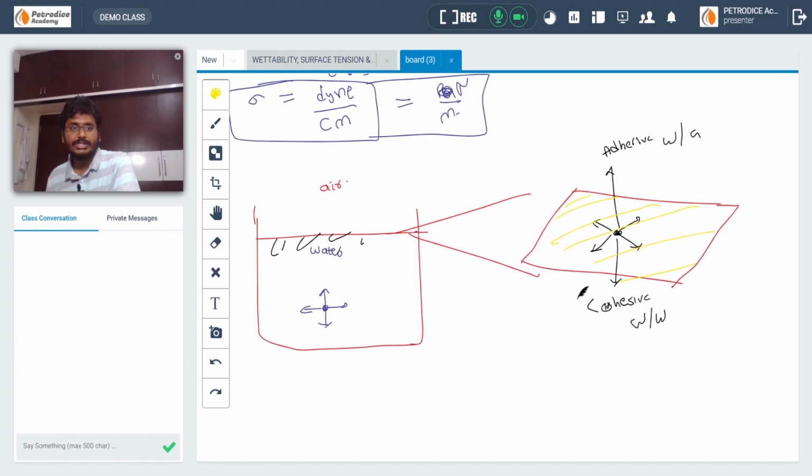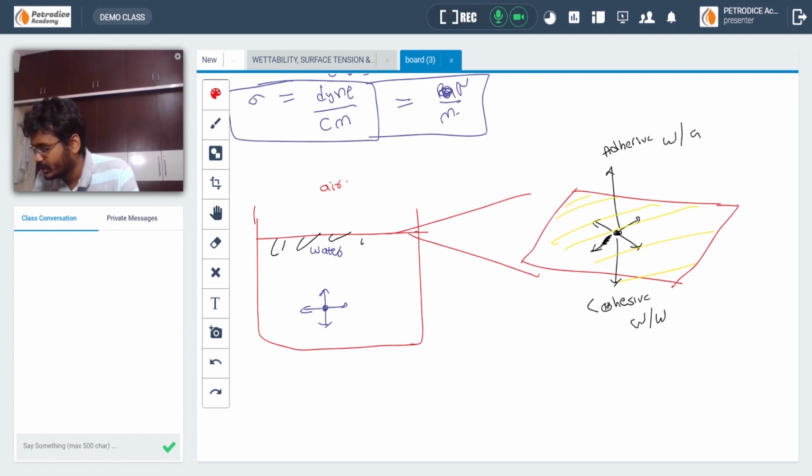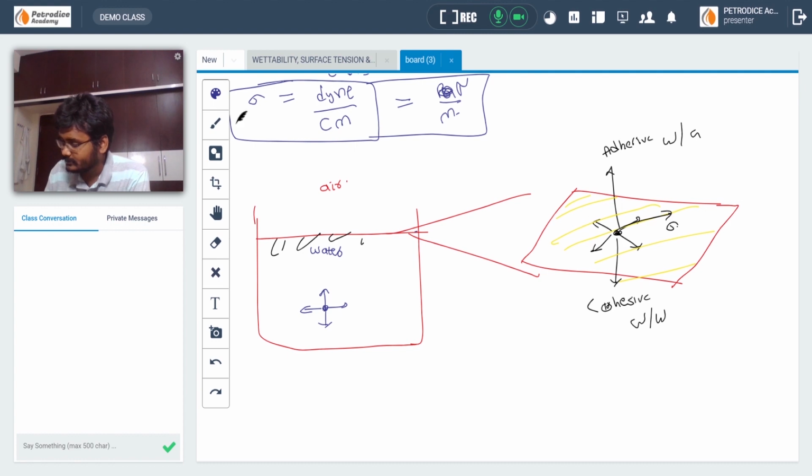This sheet, this layer of water, is mainly due to the interfacial tension, that is sigma, that will be on top of it like this.